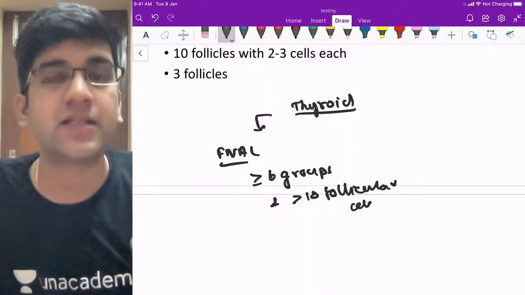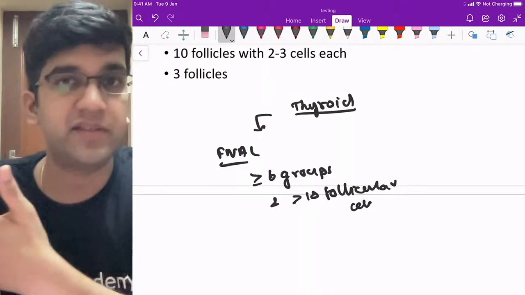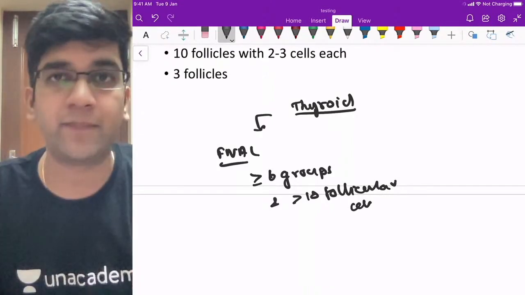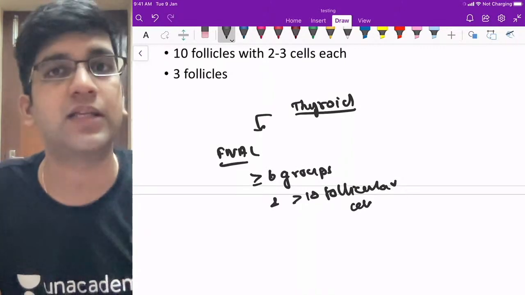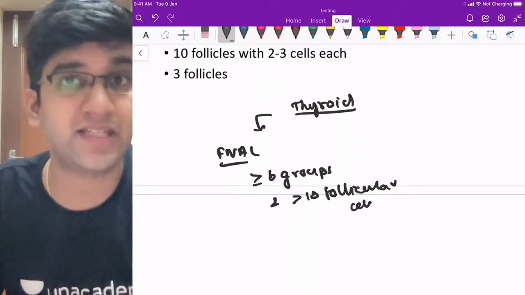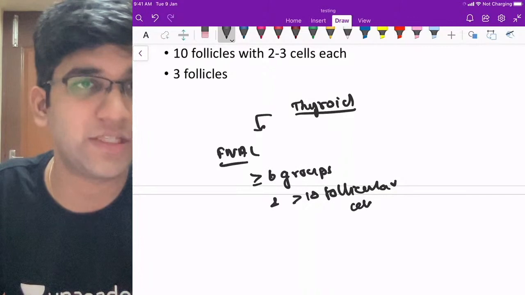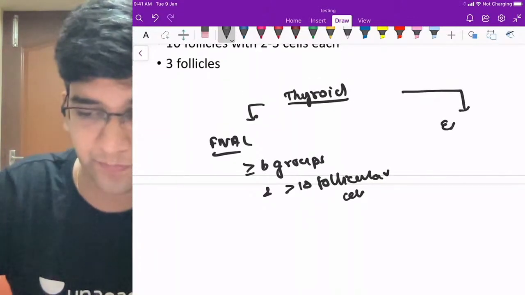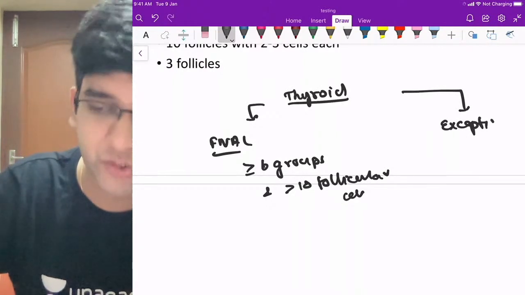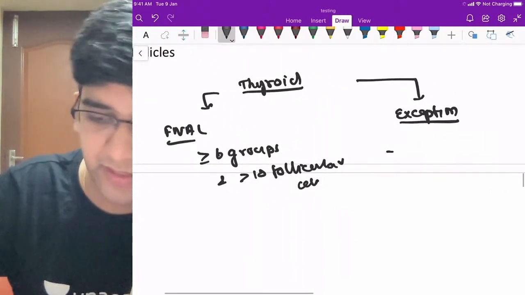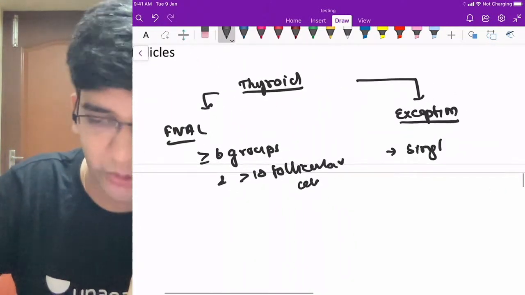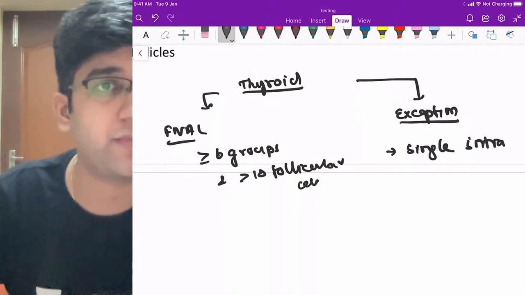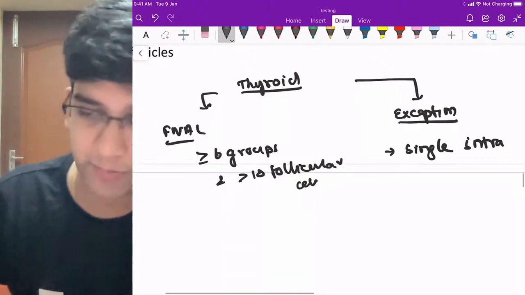That's also very important. I should have all of these on the same slide. What I mean by that is, when you do an FNAC, you make multiple slides. You can't count like, okay, in this slide 2, in this slide 2, so totally 10. The same slide should have 10 follicles and more than 6 groups of follicles, and in each of them I'm going to have more than 10 cells, fine? On the other hand, exceptions are always required as well. Even a single intranuclear inclusion is diagnostic of papillary carcinoma of thyroid. Do remember about it. Fine.